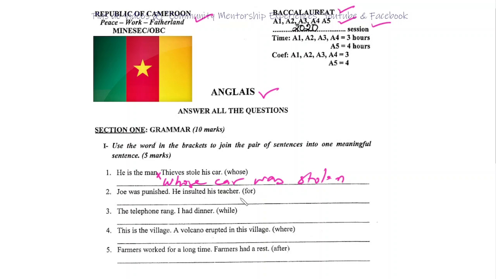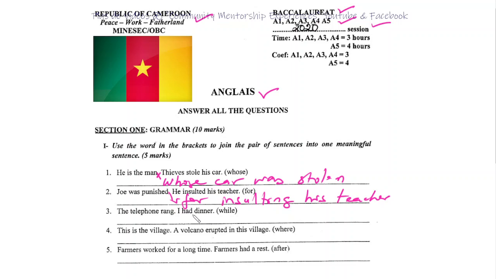2. Joe was punished. He insulted his teacher. The same thing. Joe was punished for insulting his teacher. Okay. Number 3, the telephone rang, I had dinner. En fait, ici, on a plusieurs options.